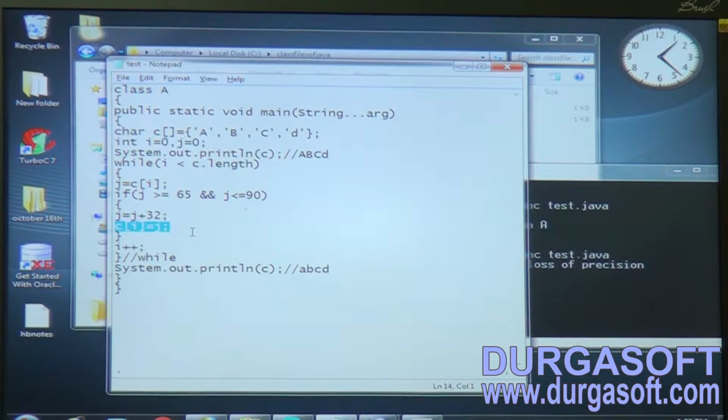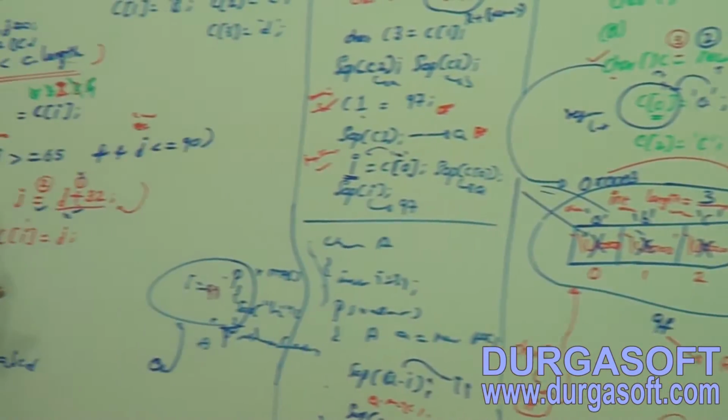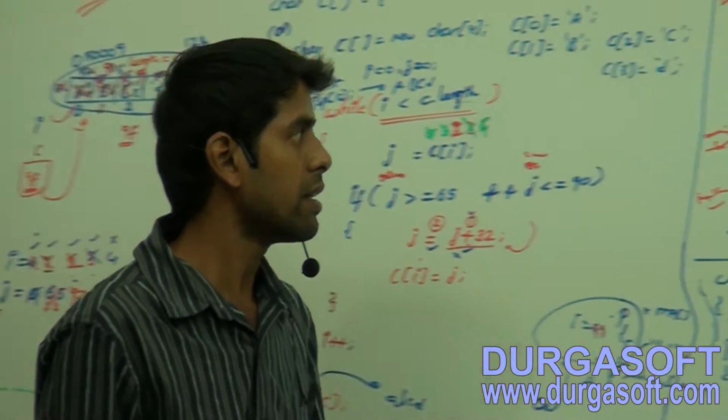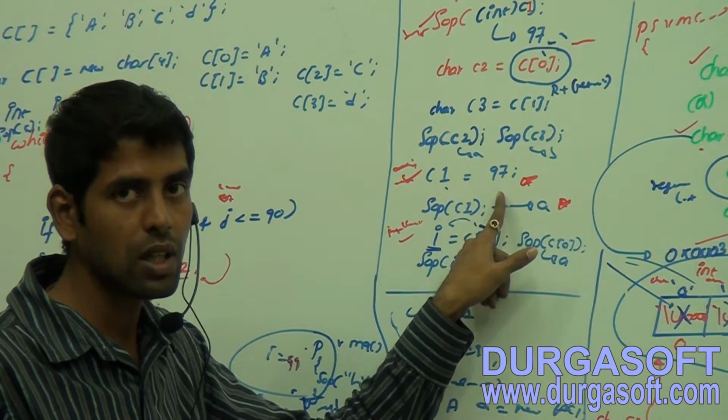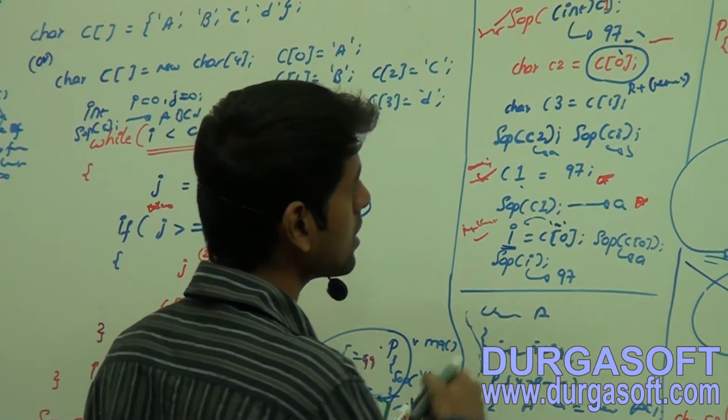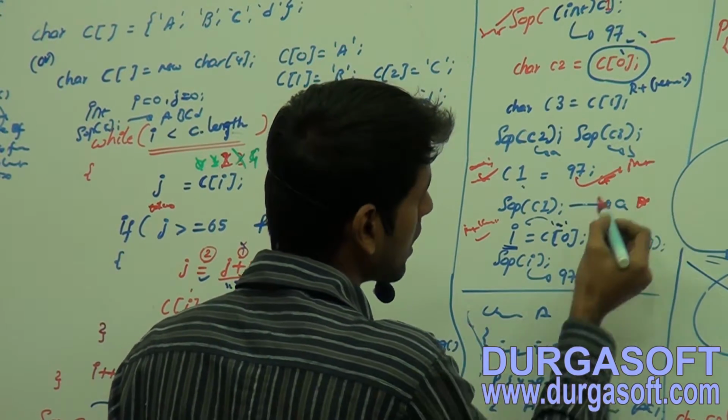Observe, this j type is int. Now observe here, this 97 type is int.